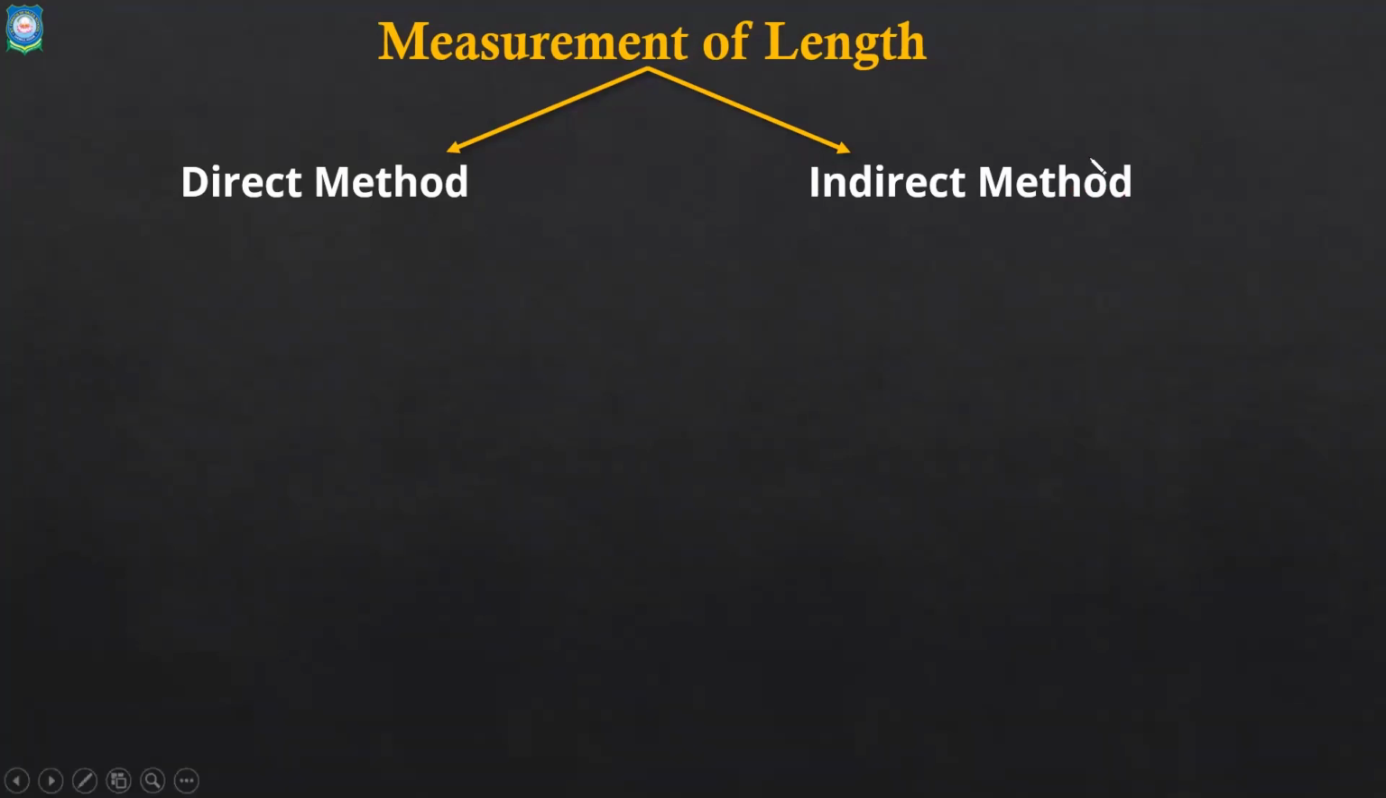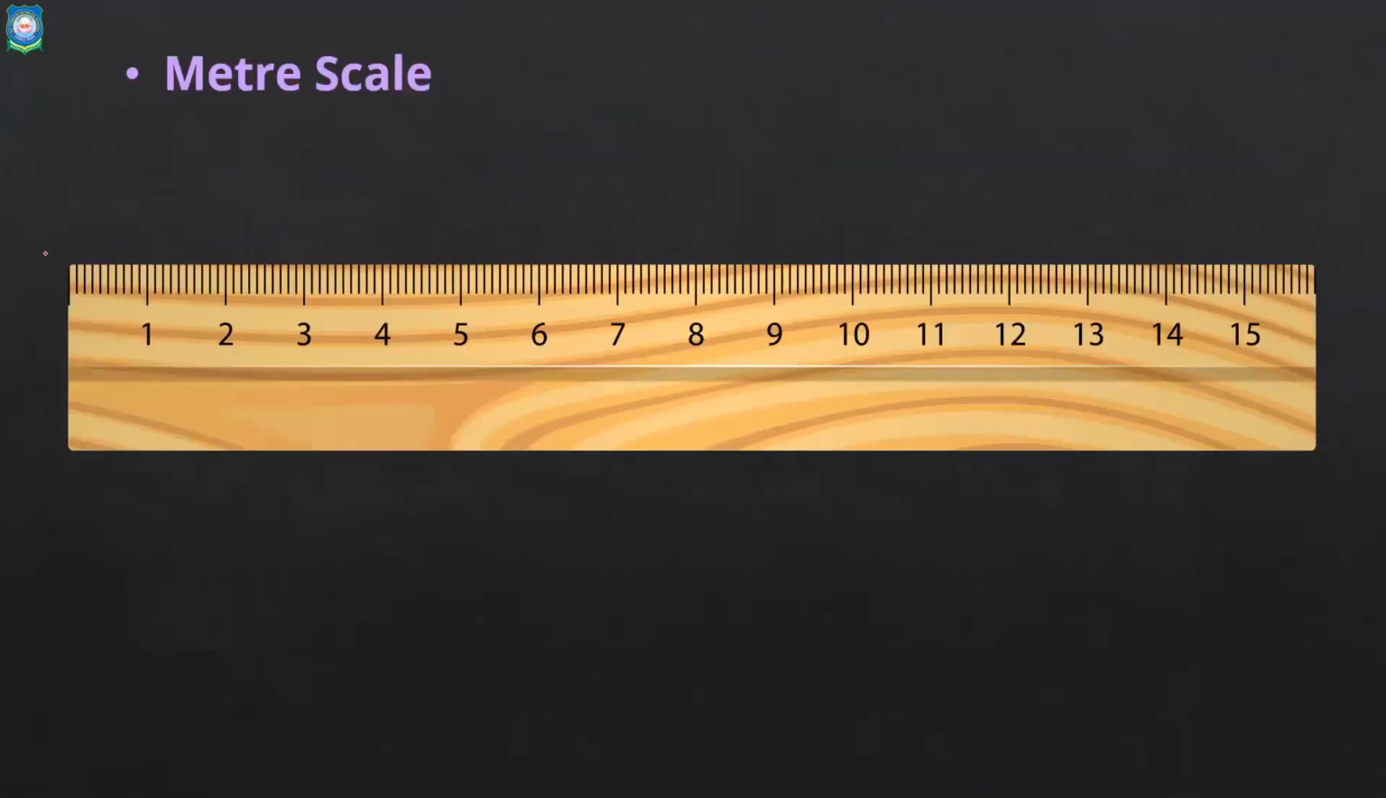Now let us see a few direct methods. Start with the most basic, that is the meter scale. Now let us see a meter scale in detail. The question is: which is the smallest length you can measure using a meter scale? 1 millimeter. Yes, 1 millimeter.